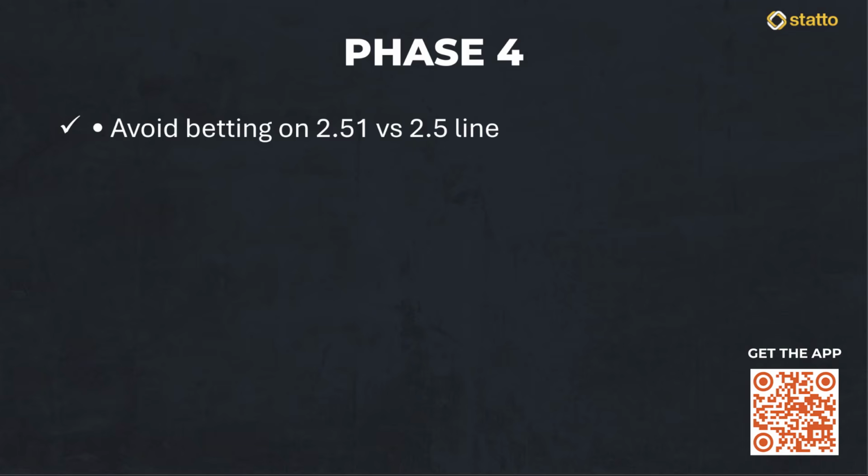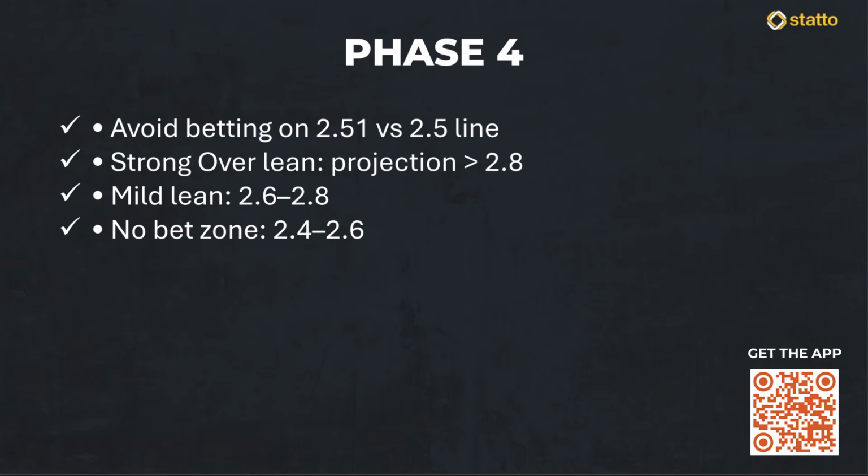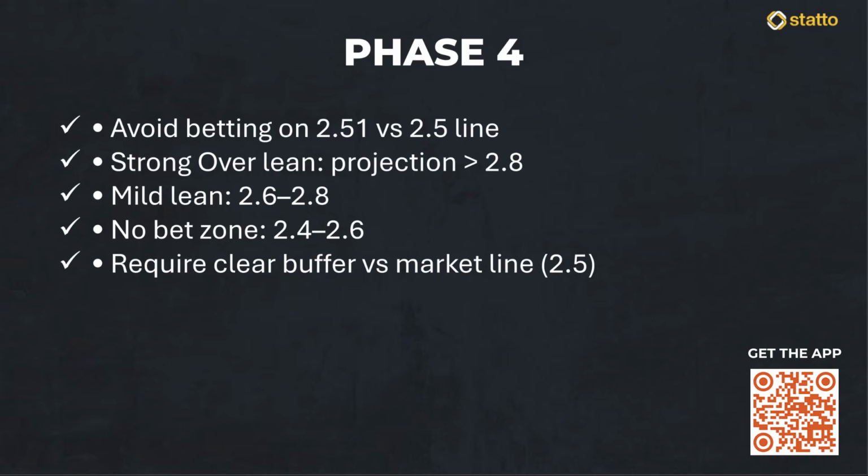If our blended projection is above 2.8, we consider it a strong lean for the over. If it sits between 2.6 and 2.8, it is a mild lean. However, if the projection is anywhere between 2.4 and 2.6, we simply walk away. There is no bet. We require that margin of safety to account for the natural variance of the game. This discipline ensures that we are only putting our capital at risk when the data shows a significant edge, rather than just gambling on a marginal outcome.